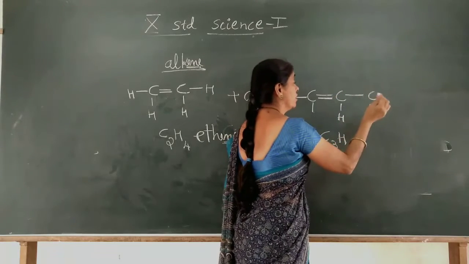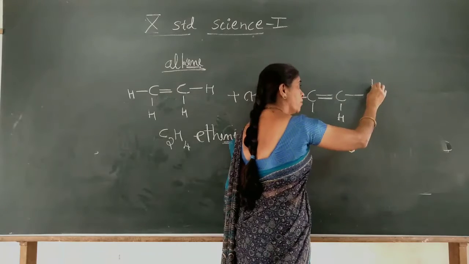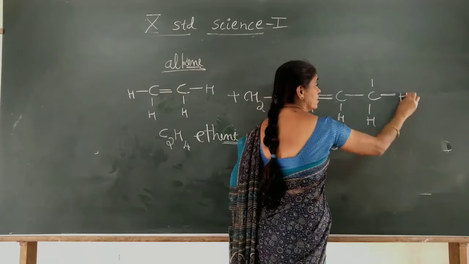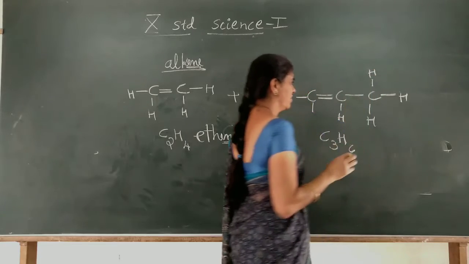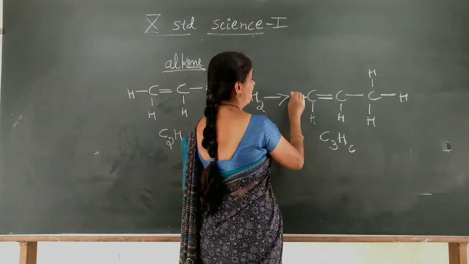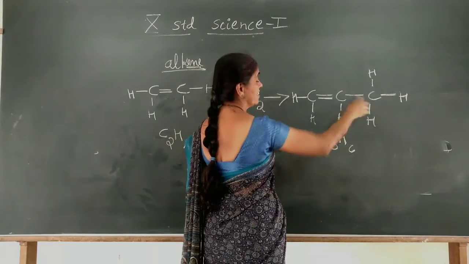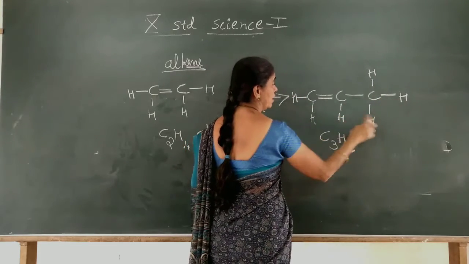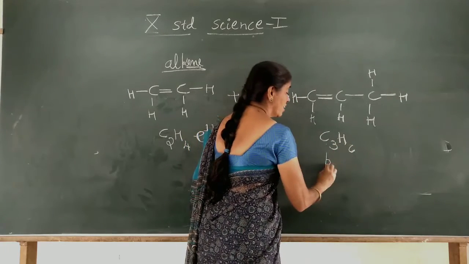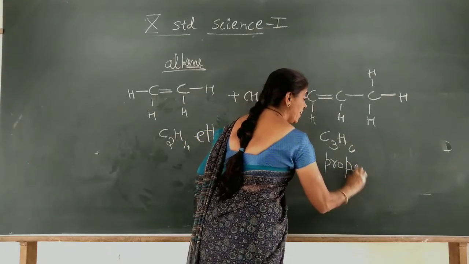So 1 more, 2 over, 1 more, 3 over, 1 more, 4 over. So these will form with the other hydrogen atoms. Total you count it: C3, H how much? 1, 2, 3, 4, 5, 6. So C3H6, it is propene.